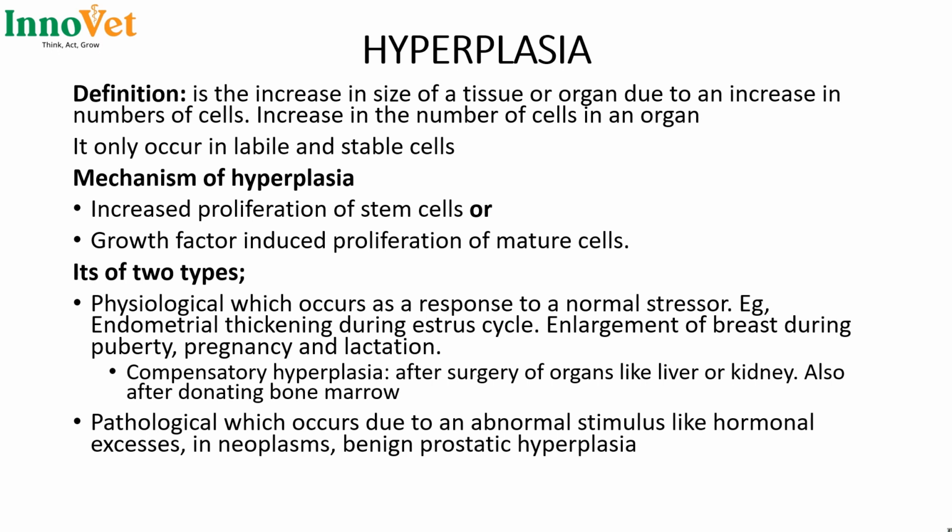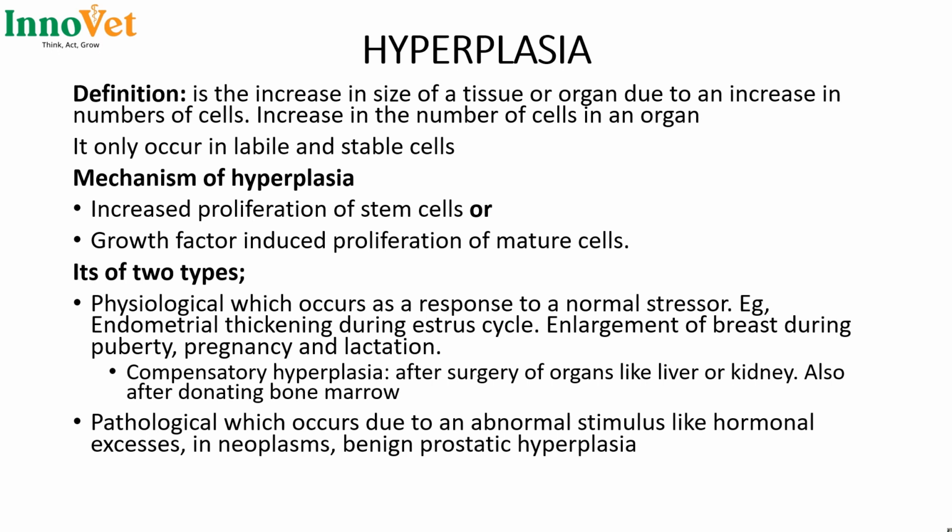Then the mechanism of hyperplasia is that you will have increased proliferation of the stem cells, and once you have this, you will have an increased output of new cells. Then number two, in mature cells, you will have growth-induced proliferation. Then hyperplasia has two types. The first one is physiological, the other one is pathological.